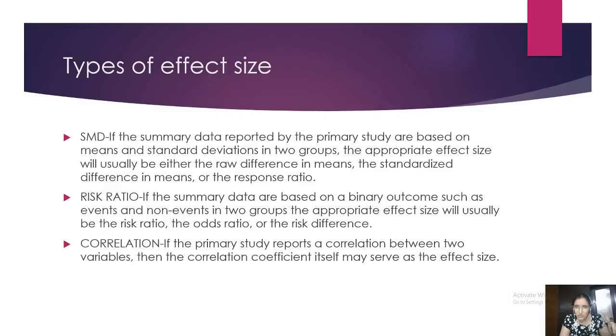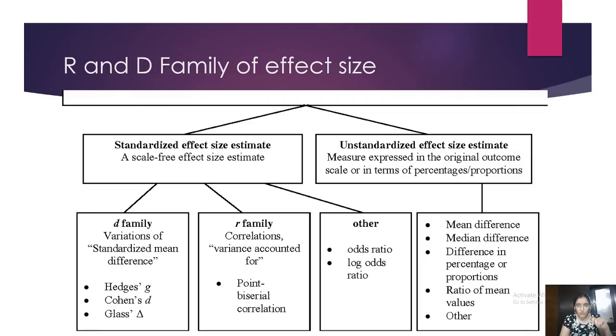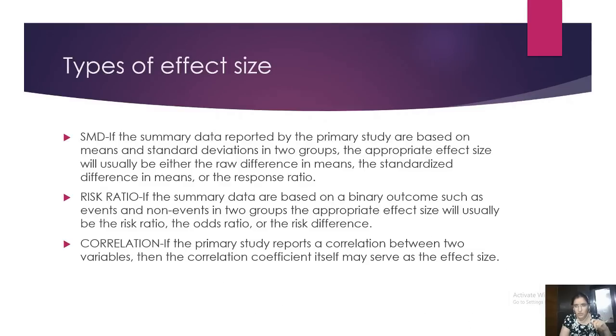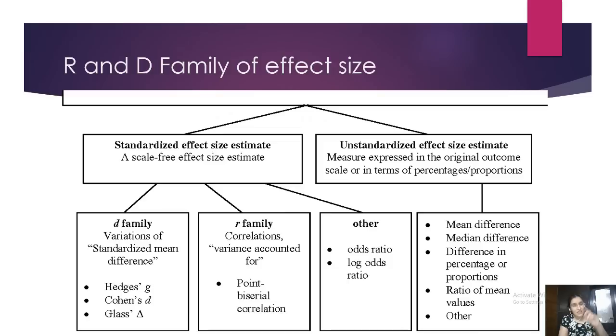Number 2, the R family, based on correlation. So where you see correlation, when from all these 31 studies I am taking up a correlation value, what sort of an effect size am I calculating? The R family effect size.